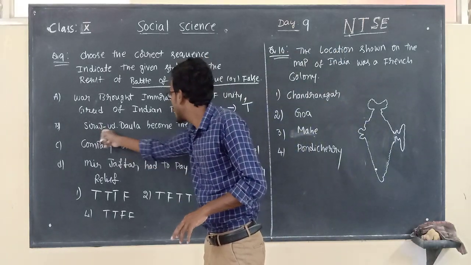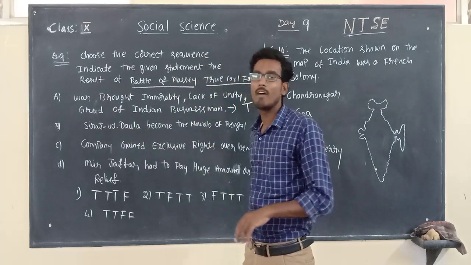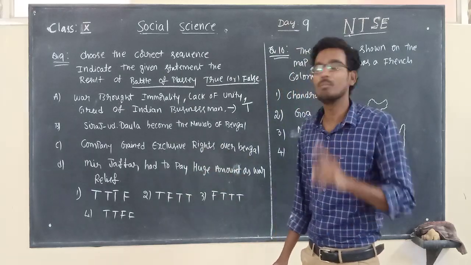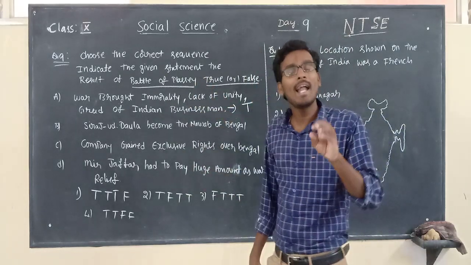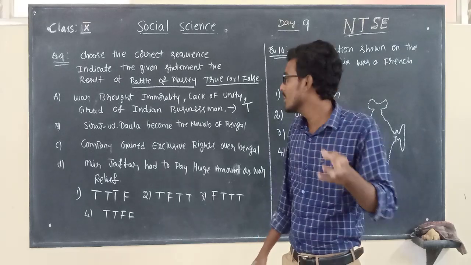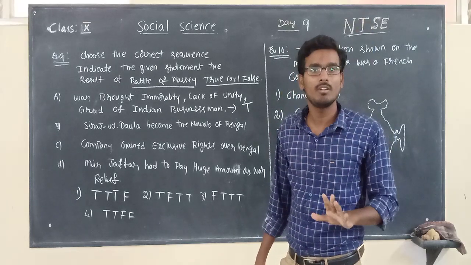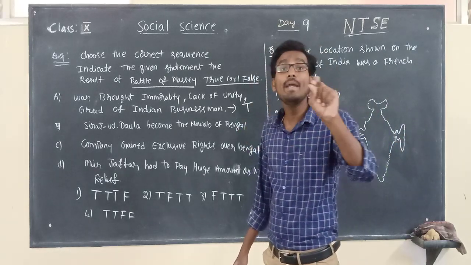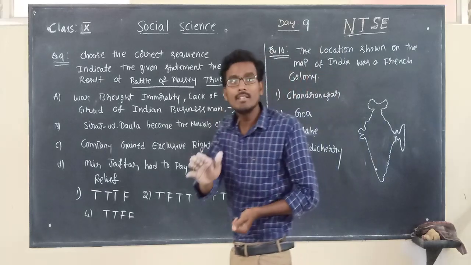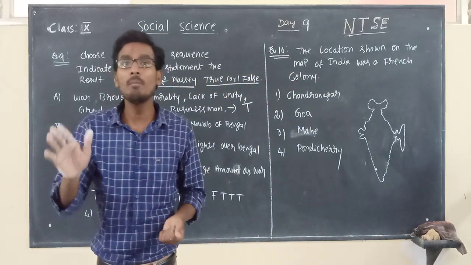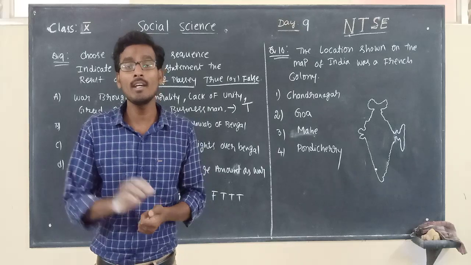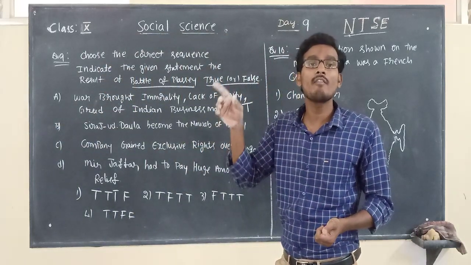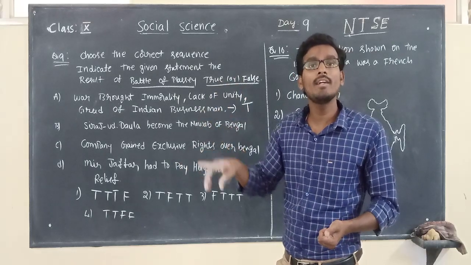Next, Siraj-ud-Dawla became the Nawab of Bengal. Is it true? No, it is a false statement. Why? Because the Battle of Plassey was fought between Siraj-ud-Dawla and Robert Clive. After the Battle of Plassey, who became the Nawab of Bengal? Mir Jafar. Why? Because Mir Jafar entered into an agreement with Robert Clive that he would stay neutral in the war. If he is neutral in that war, after that war he will be appointed as Nawab